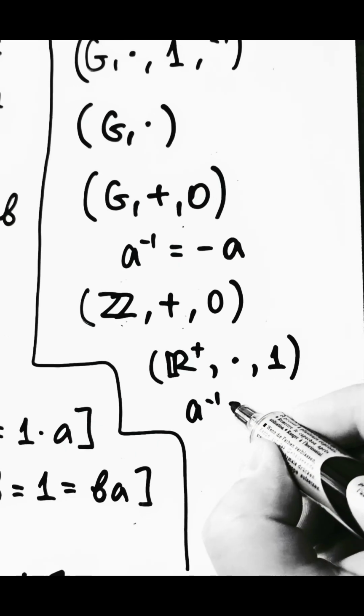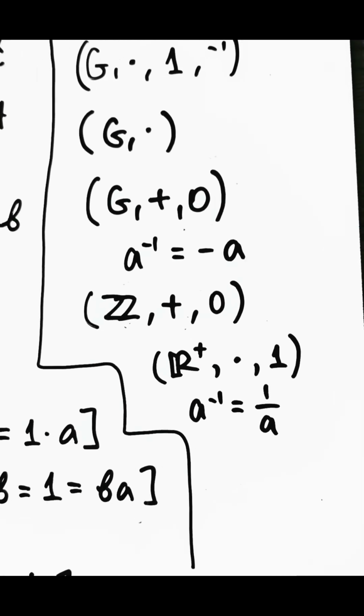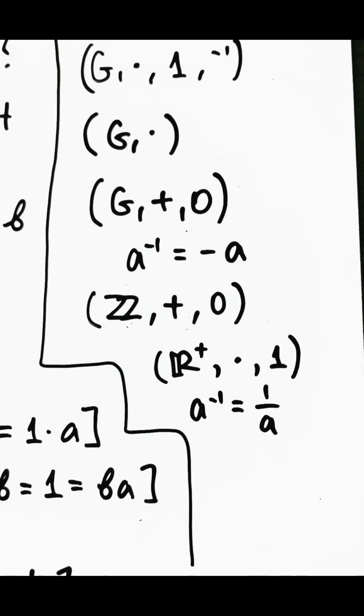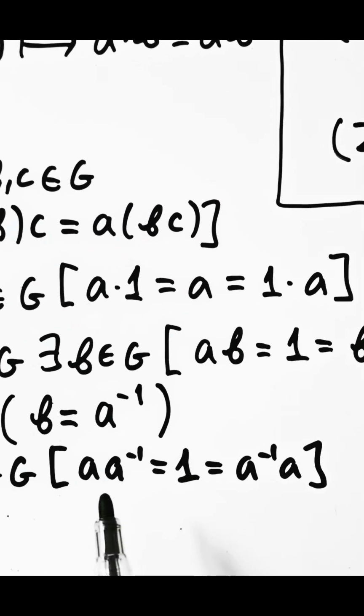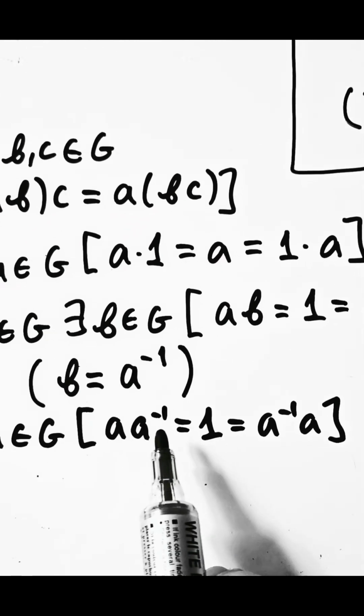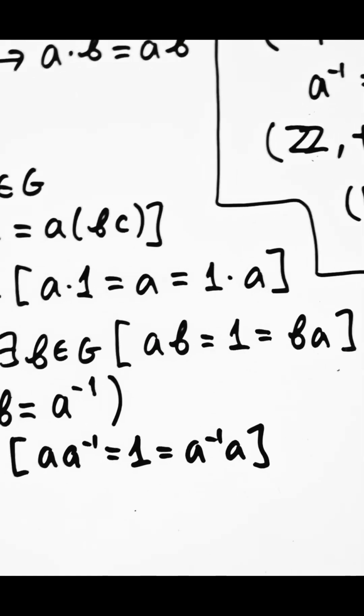In this case, of course, the inverse of an element a would be 1 over a. Why is that? Because a times 1 over a will equal 1, as well as 1 over a times a will equal 1.